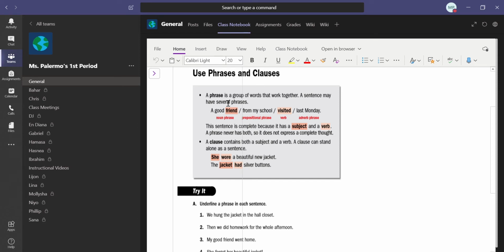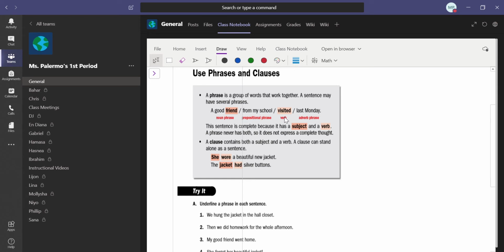So a phrase is a group of words that work together, and a sentence can have several phrases. As you see from this, we have a noun phrase, which I'm sure you could see. It's a group of words that has the noun in it. Then we have the prepositional phrase, which we did a lot of work on when we were still in the school building. The preposition is from, so the prepositional phrase says where the person is, right? A good friend from my school, or where the person's from.